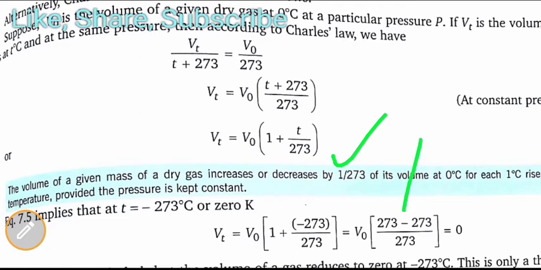Then from equation 7.5, it implies that at t equal to minus 273 degree centigrade, or 0 Kelvin, Vt is equal to V0 times (1 plus minus 273 upon 273), which is V0 times (273 minus 273) upon 273. You just have to put in the values, and it ultimately becomes 0. So this is the derivation of this equation.